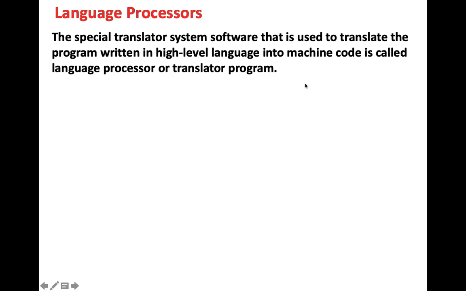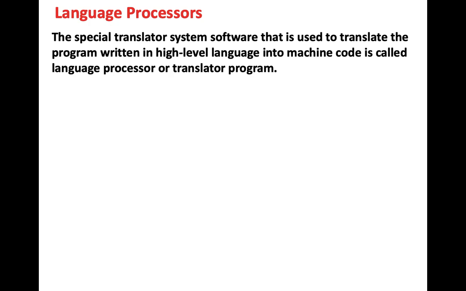Next is your language processors. Language processor means, for example, I am speaking in Marathi and you people don't understand Marathi. So I need a translator who can translate Marathi into English and you all can understand English.